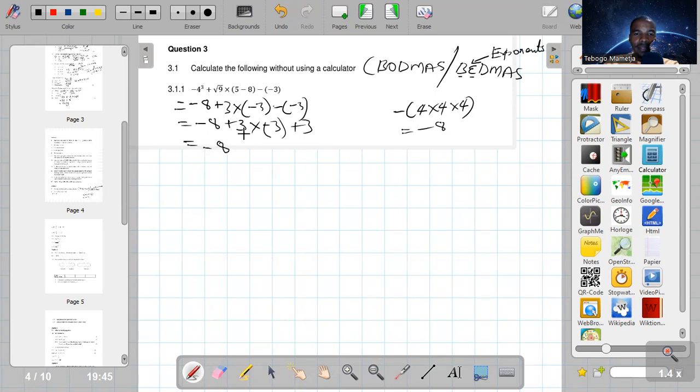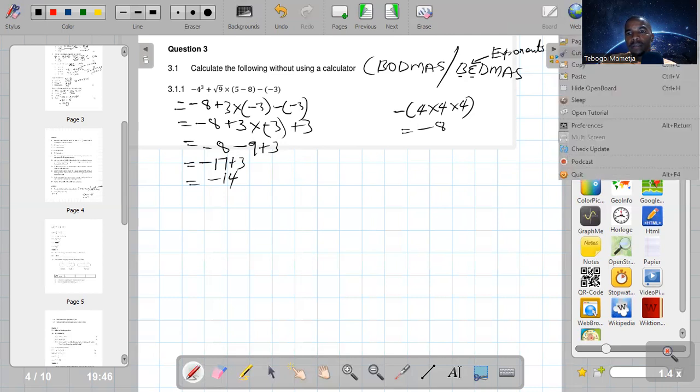Then 3 times negative 3 is going to be negative 9 plus 3. So negative 8 and negative 9 is going to be negative 17 plus 3, which is negative 14. Okay, that is how it's done, guys. That's one. So, guys, this one you just have to look out for exponents and surds. I think you can even work them out first and you do the others a bit later.